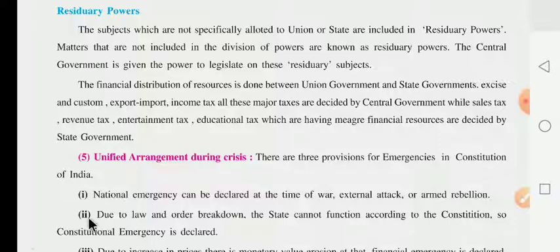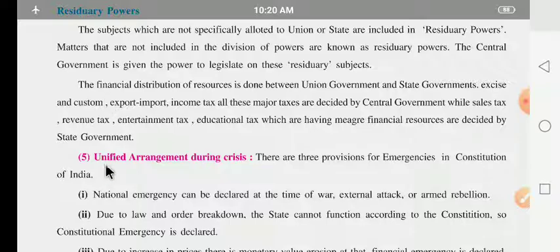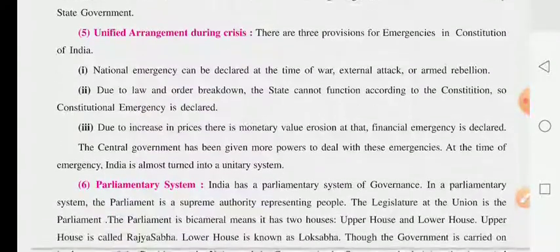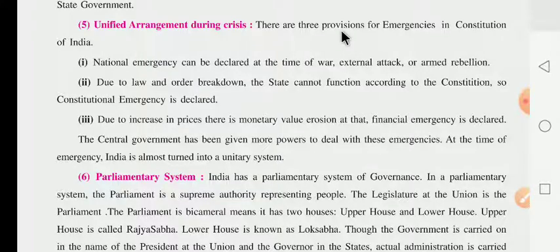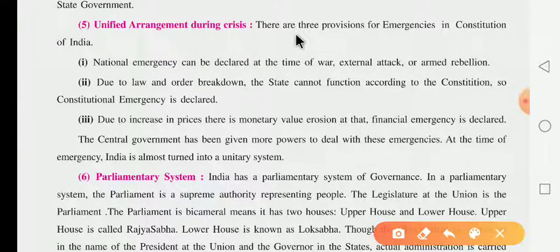After that, they have given the unified arrangement during a crisis. What have they given, dear children? A unified arrangement during a crisis. There are three provisions for emergency in the Constitution of India. Dear children, be attentive. The first is that a national emergency can be declared at the time of war, external attack or armed rebellion. At which times can the provisions of emergency be used is also given in our constitution.